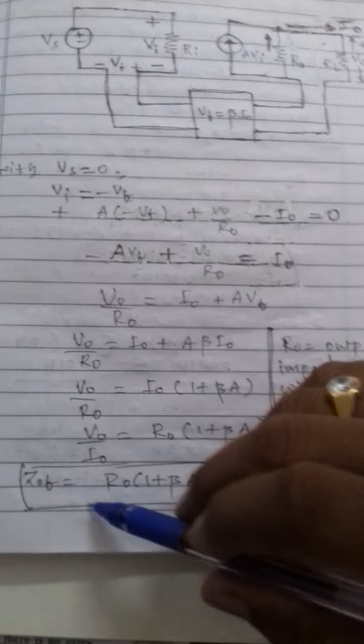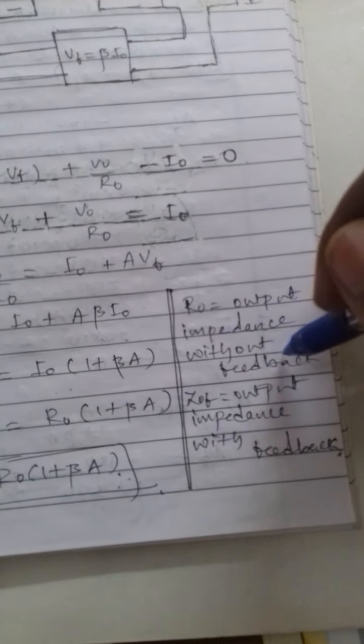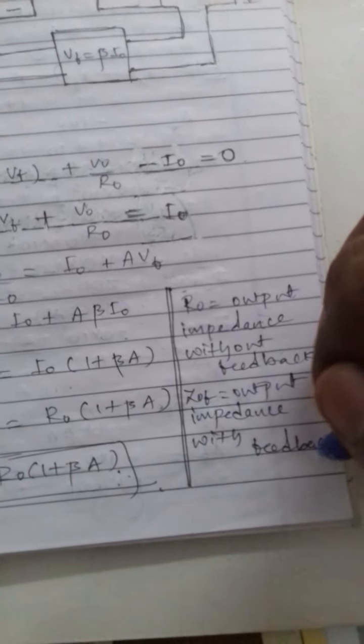I naught is equal to, so that the output impedance with feedback is equal to the output impedance without feedback divided by 1 plus beta A, the output impedance with feedback.